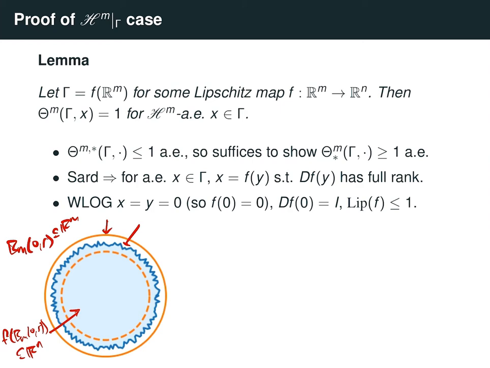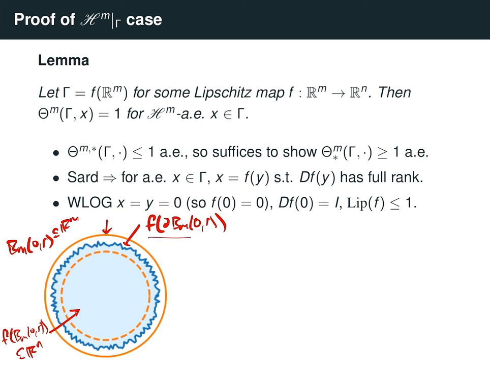So hence, we consider the projection of the image of the boundary of this ball, okay?